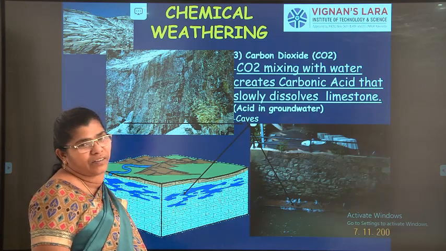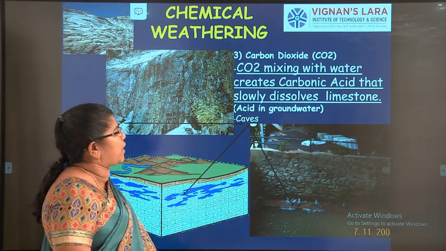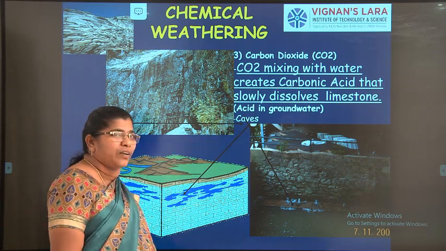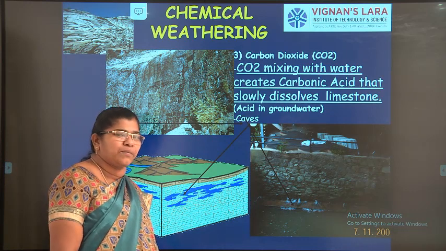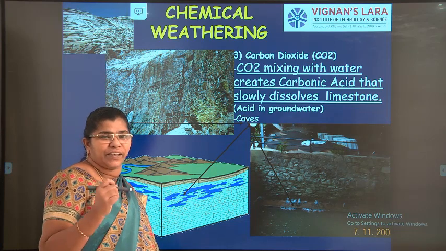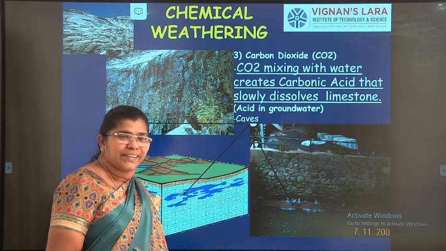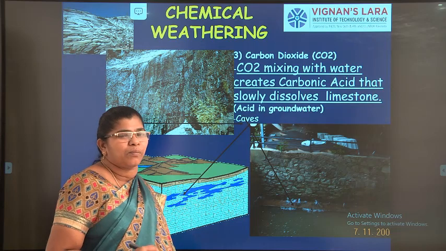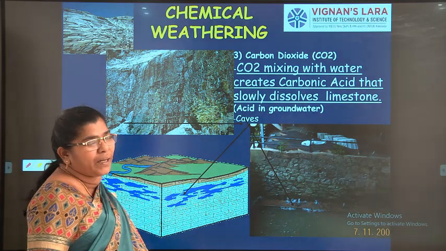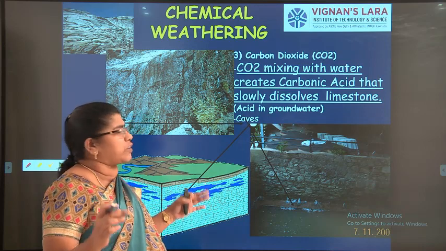The third one is carbon dioxide. Carbon dioxide is the most dangerous gas for us and also for the rocks, because CO2 mixed with water creates carbonic acid. What will this carbonic acid do now? It will slowly dissolve the limestone present in the rocks. All the rocks will have some limestone. If it is a calcareous type of rock, it will have a large amount of limestone. If it is a silicious or argillaceous rock, it will have a small amount of limestone. But all the rocks will have limestone, and this limestone will be attacked by carbonic acid, which by the time it will break the rocks into pieces.